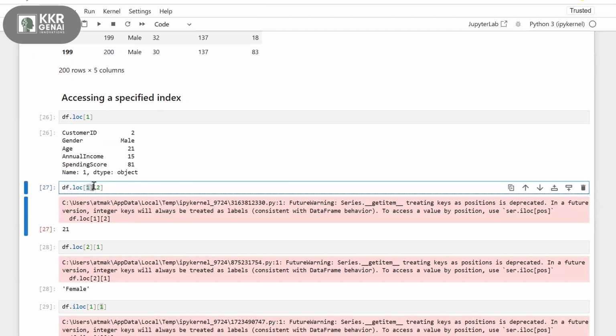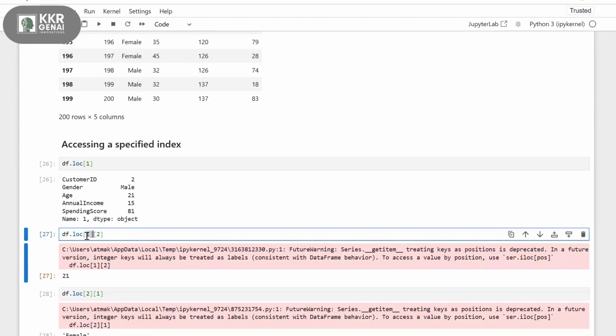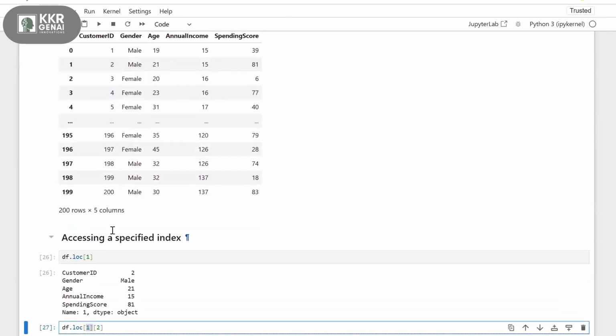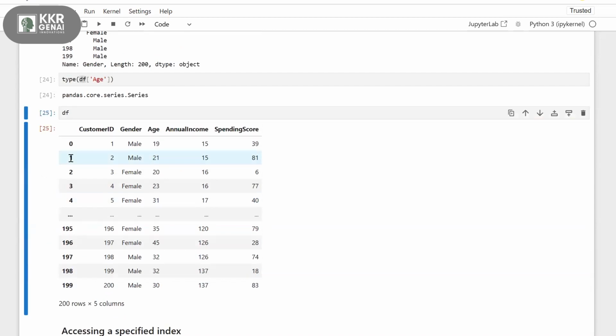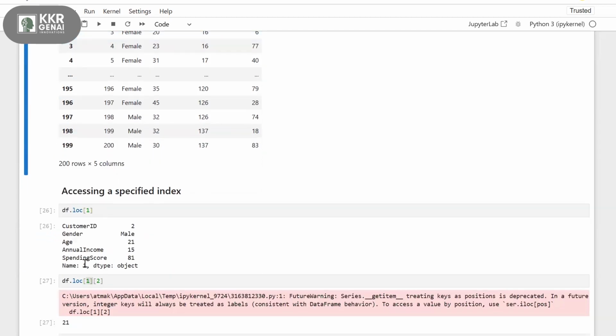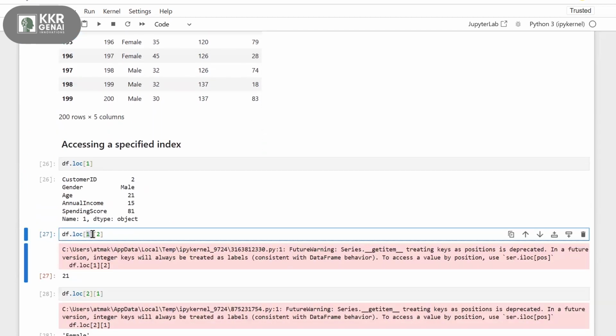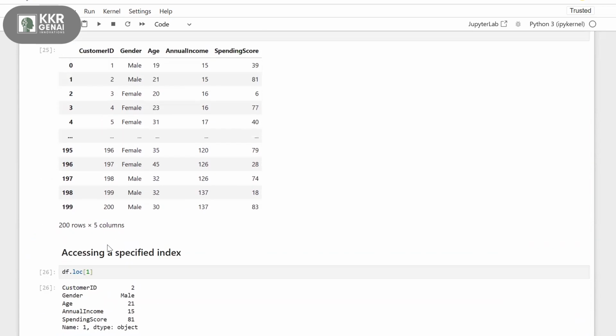Here 1 is not an index number, it's a label. My label of 1 means go into the second row with the label of 1. I'm passing my label here, label as 1.